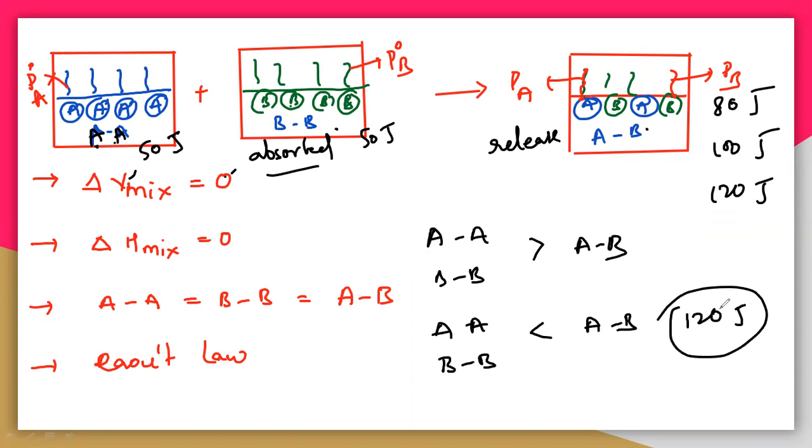Again, if the interactions are decreased, it means the AB molecules do not have much force of attraction.